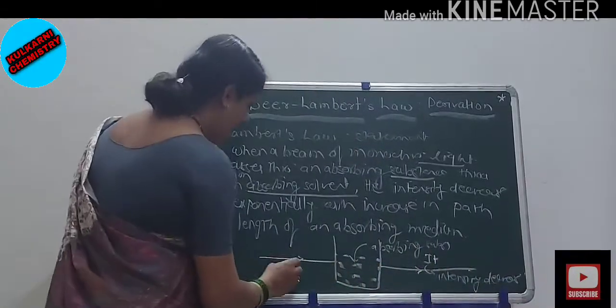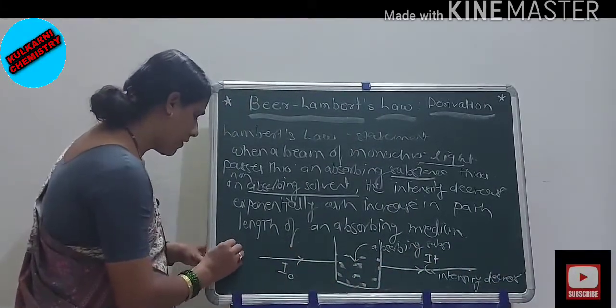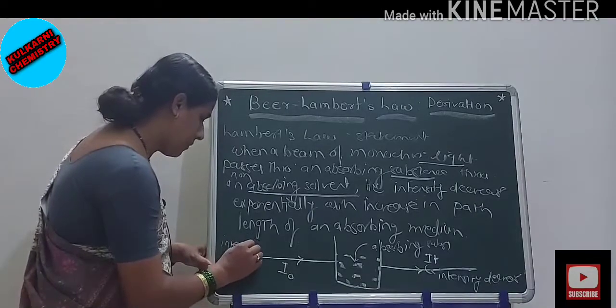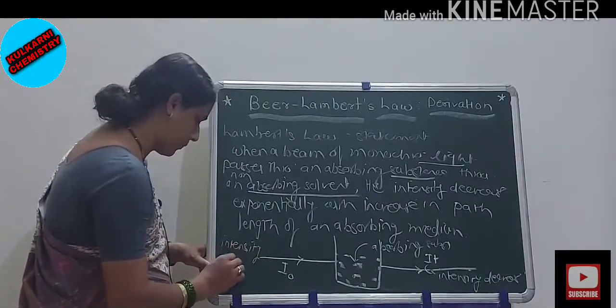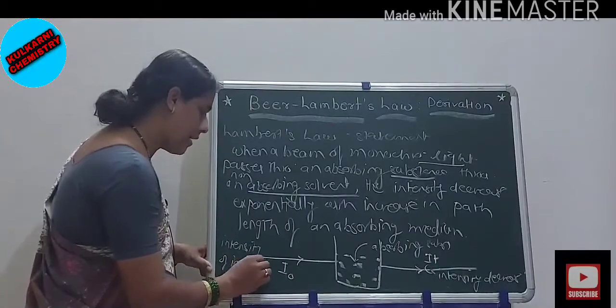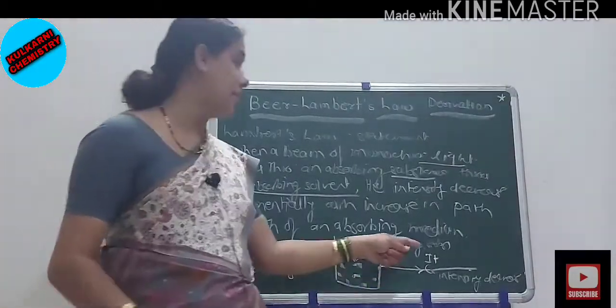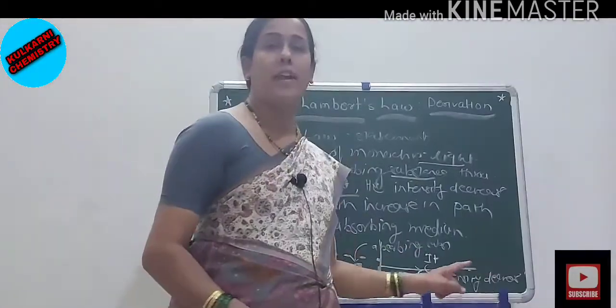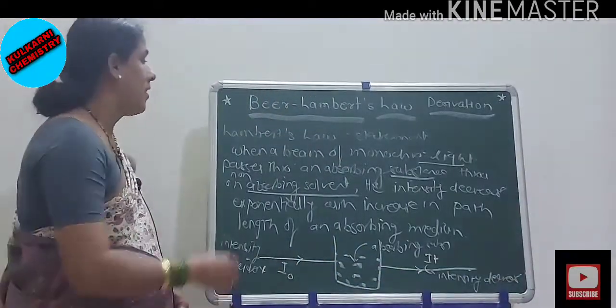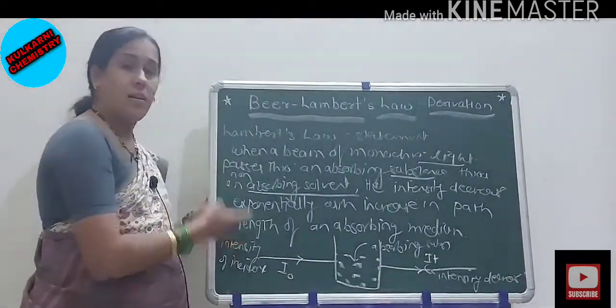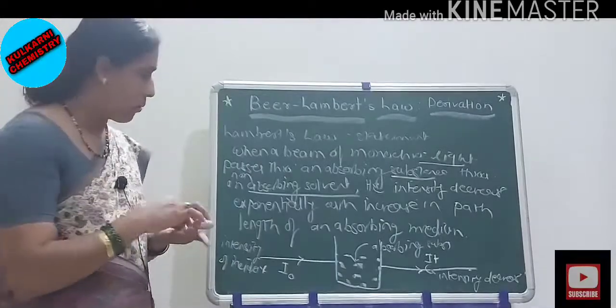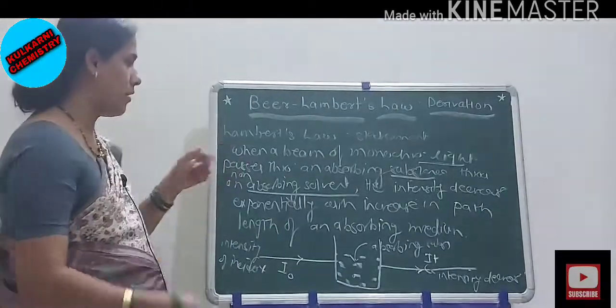I0 is the intensity of incident radiations, and IT is the intensity of transmitted light. Now we have to see the derivation.